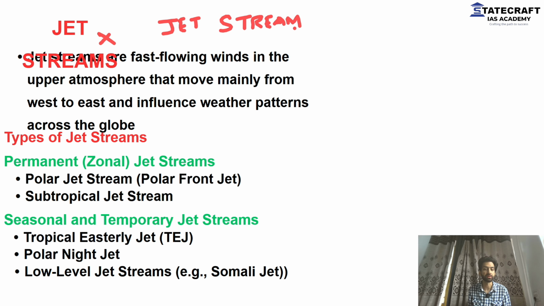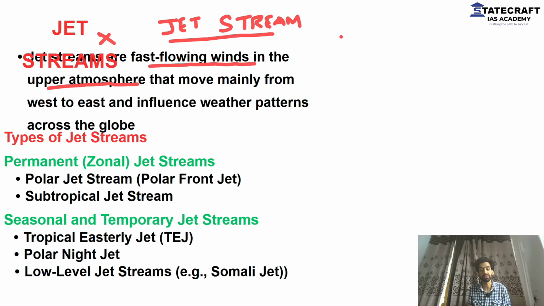What is a jet stream? A jet stream is a fast wind that blows in the upper atmosphere. First things first, when we talk of the upper atmosphere, what are we talking of? 5 kilometers, 6 kilometers, 10 kilometers higher.